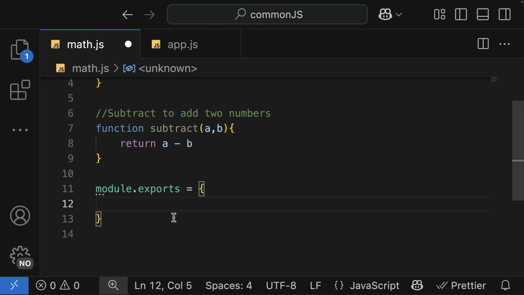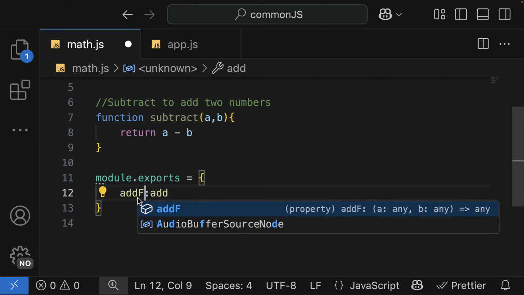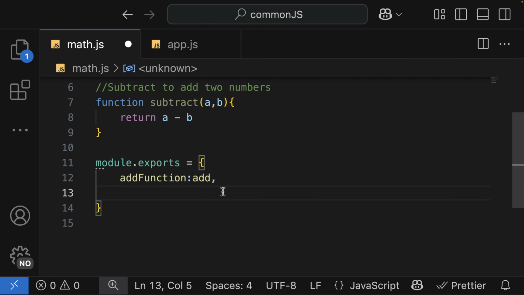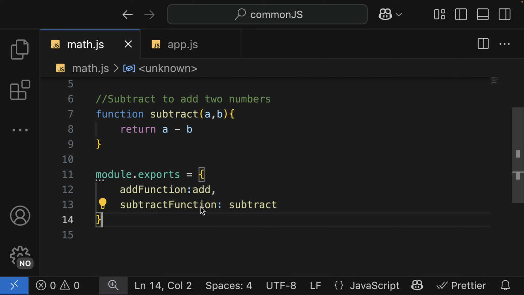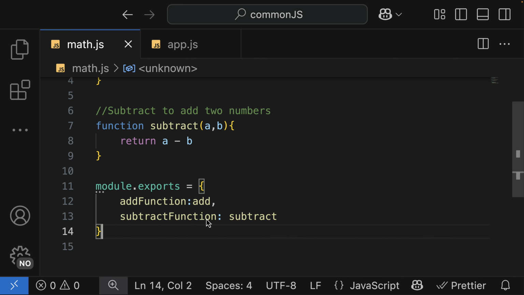So in here, I'm going to export the add. There is a key and the value is going to be the actual name. I can say addFunction, which is equal to add, and then comma subtractFunction, which is equal to subtract. The key here can be anything, but mostly we use the name of the function as the key and value.